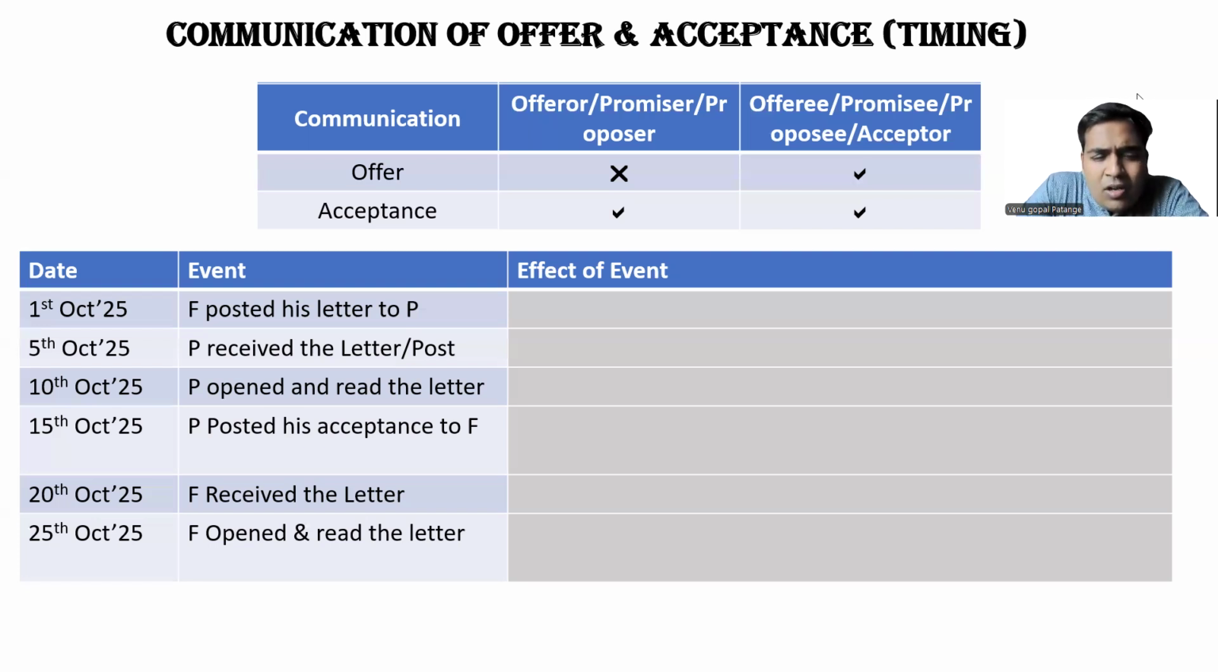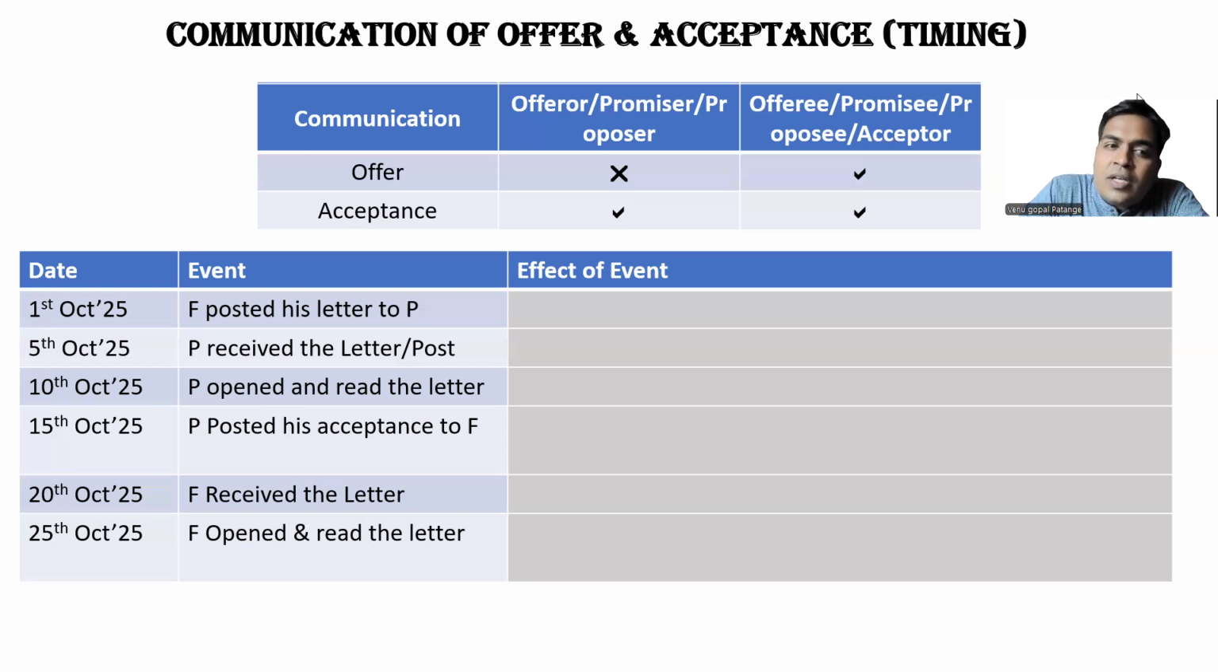So let us recall. On 1st October, F, the offerer, posted the letter to the offeree. 5th October, the offeree received the letter. 10th October, the offeree opened and read the letter. The moment he read the letter, he knows about the offer. So communication of offer is completed on 10th of October. Pretty much clear, no doubt at all. So now we'll move to communication of acceptance from the point of view of the offerer and from the point of view of the offeree.